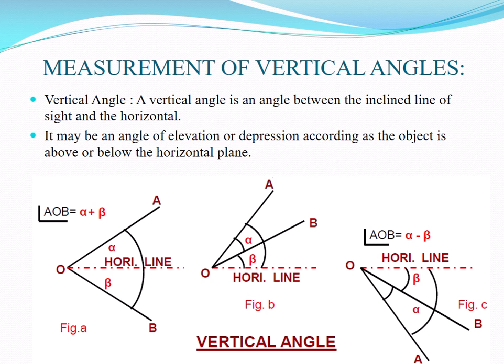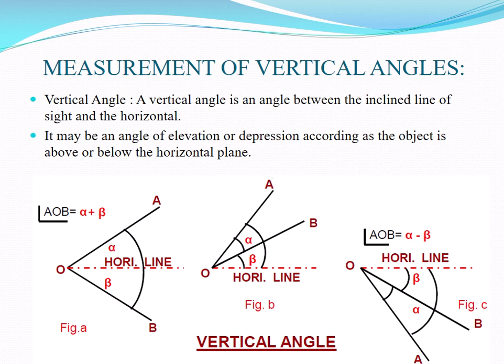Next, loosen the vertical circle clamp and direct the telescope towards the object A, and when it is sighted approximately, clamp the vertical circle and bisect A exactly by turning the tangent screw. Read both verniers. The mean of the two readings gives the value of the required angle. Then change the face of the instrument and repeat the process.